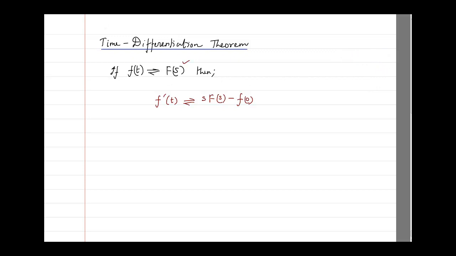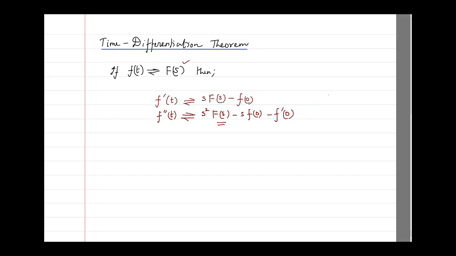That means if you are having double differentiation of f of t, that means f double dash of t, then the equation will be s square F of s minus s f of 0 minus f dash of 0. See, again I am writing capital F of s and all the others are small f of 0. And here it is f dash of 0.